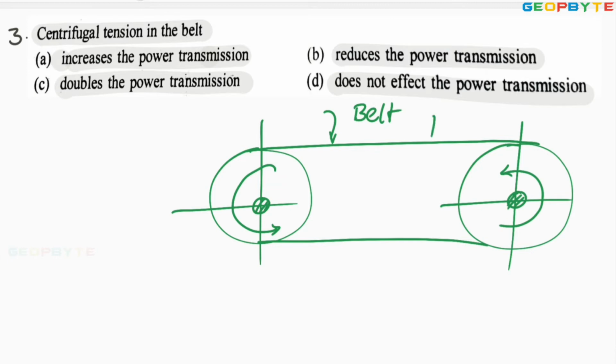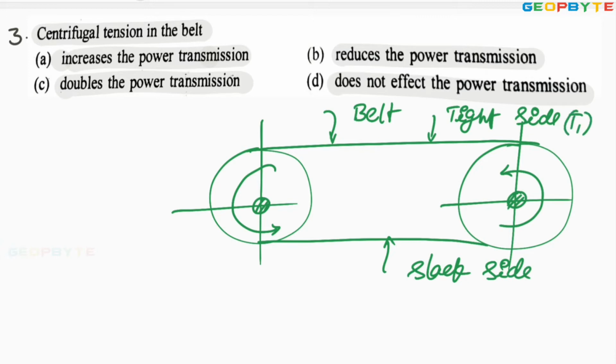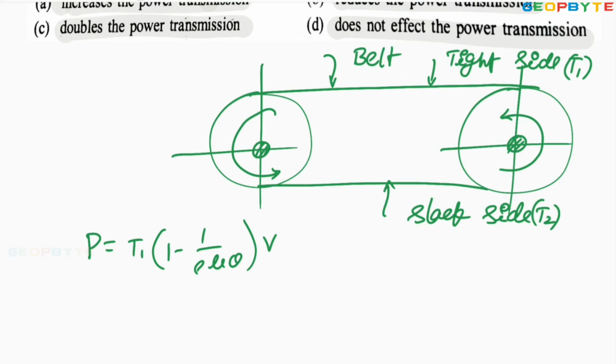So then I can say this is the tight side, and this is the slack side. Tight side tension is T1, slack side tension is T2. Power transmission P equals T1 into 1 minus 1 by e power mu theta into V. This T1 is taken as maximum tension. The T1 is the tight side tension, T2 is the slack side tension. That T1 itself is taken as maximum tension.